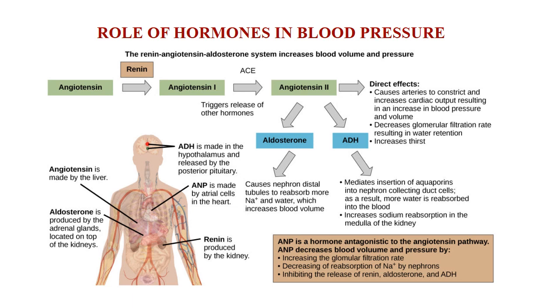ANP, nothing but atrial natriuretic peptide hormone, lowers the blood pressure. Angiotensin, renin, and aldosterone are the hormones which increase the blood pressure and the volume, whereas ANP, atrial natriuretic peptide hormone, lowers the blood pressure by acting as a vasodilator.